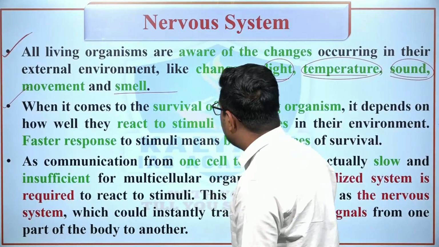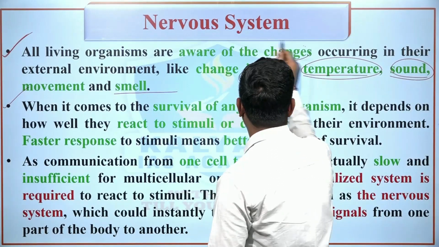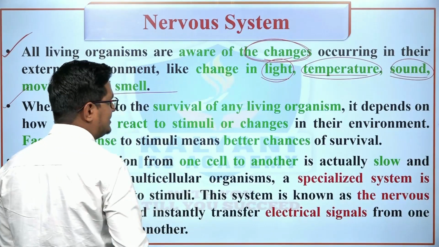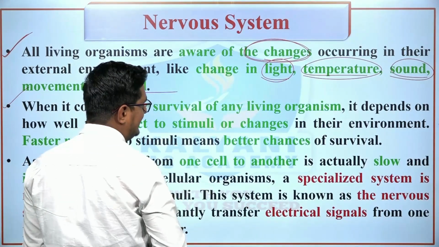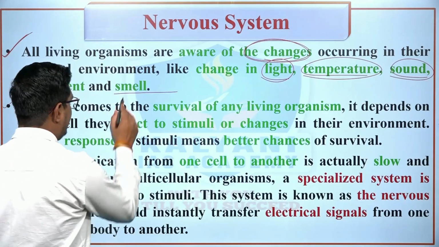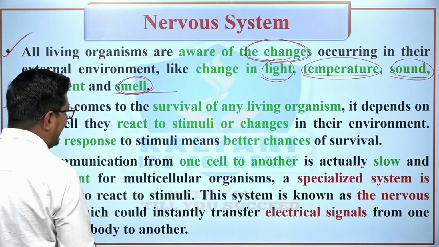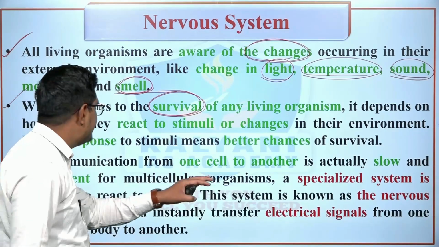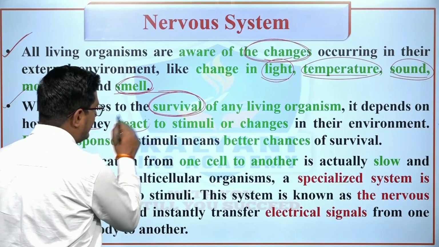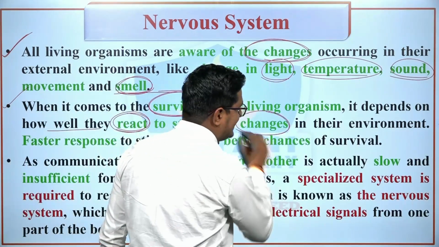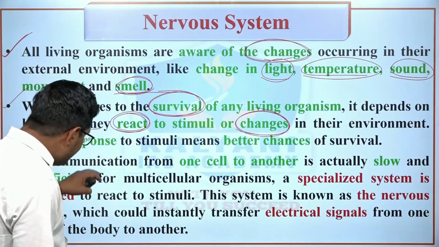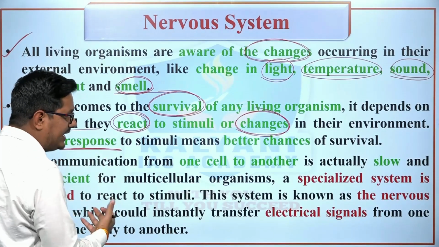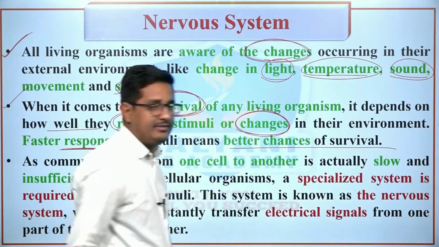The survival of any living organism depends on how well it reacts to stimuli or changes in its environment. A faster response to stimuli means better chances of survival.